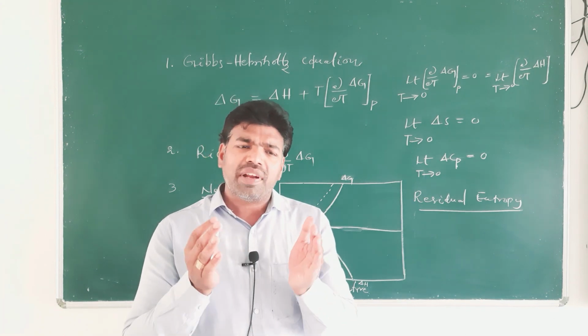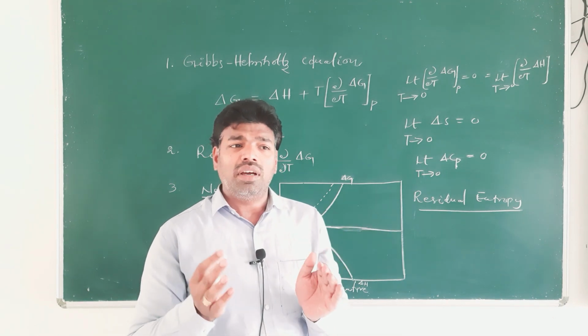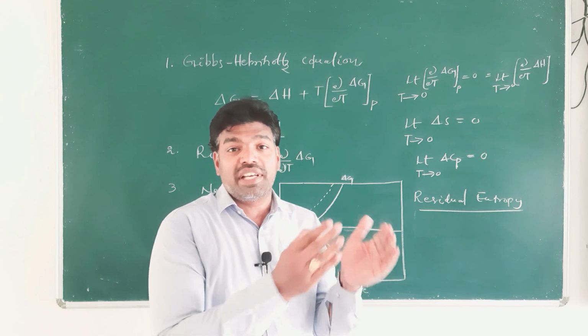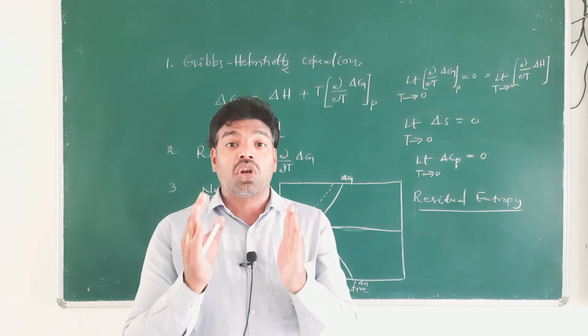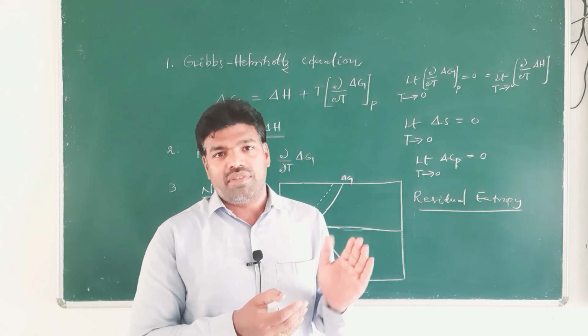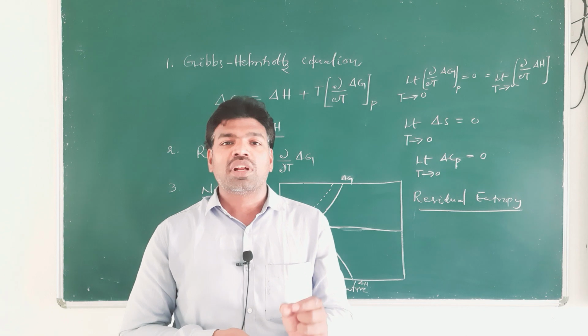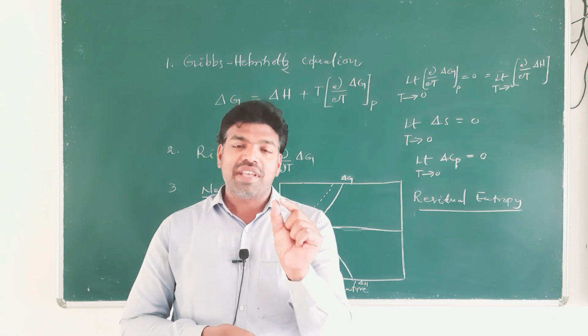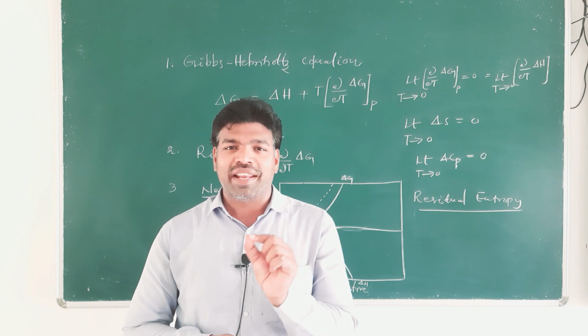So 0 entropy is possible in case of perfectly crystalline solids, but that perfection is not attainable in case of other than perfectly crystalline solids. Therefore, the third law is based on the generalization that perfection is unattainable.